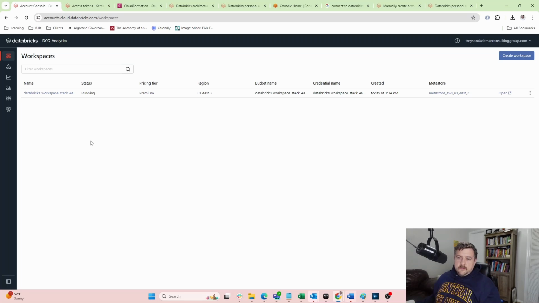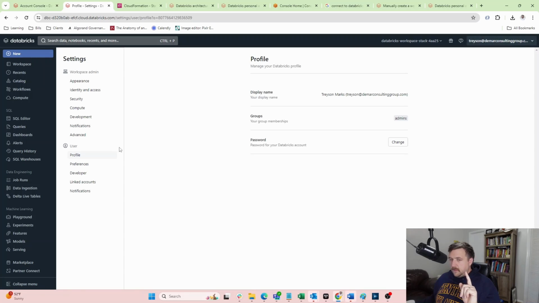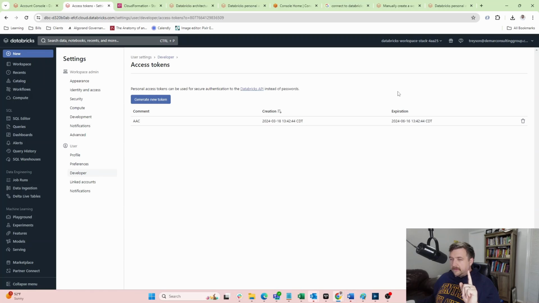From here, what you need is something called an access token. I created an access token. To do that, you go up to a user, go to user settings, go to developer, and then go to access tokens. Generate a new one. You can only see it once, so save it somewhere if you want it. You copy it, and we're going to need that in a second to do the setup in Alteryx.